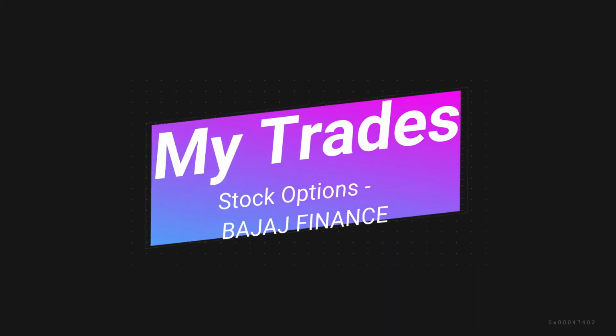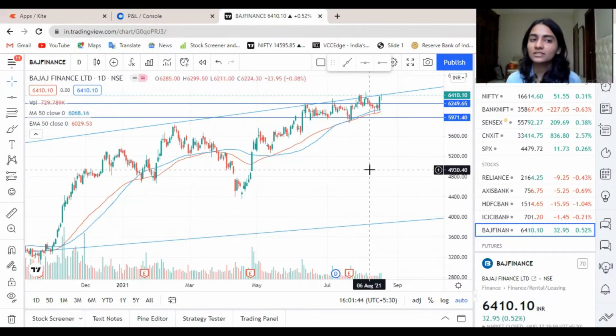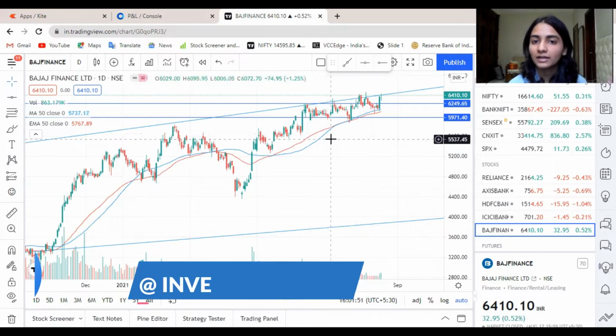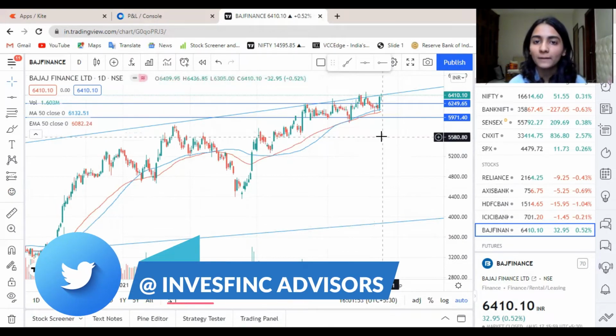Now I'll show you the stock option that I've traded on. This is the chart for Bajaj Finance. I've taken two trades. I'll show you the contract for the July option that I traded on and the August option that I traded on.